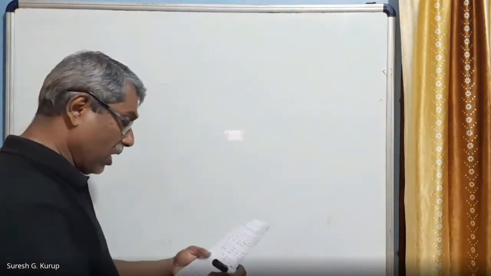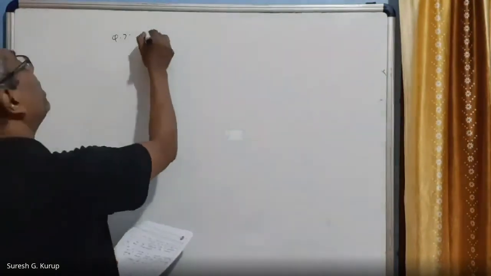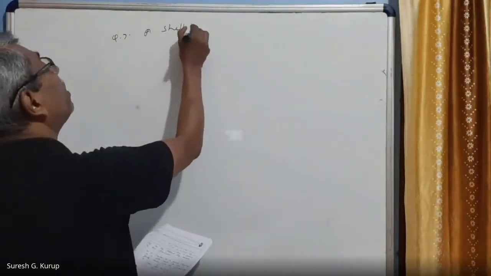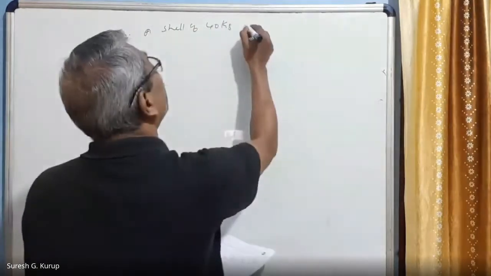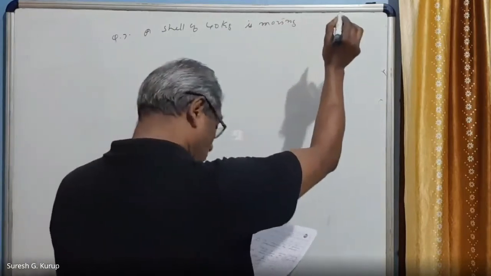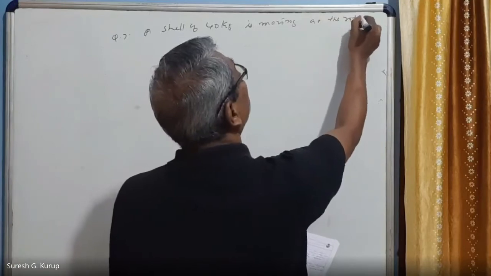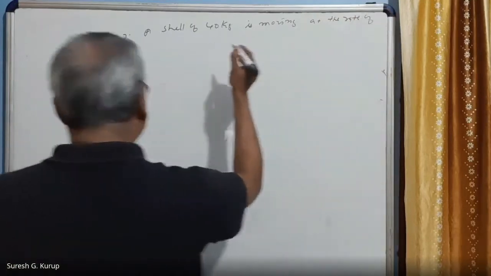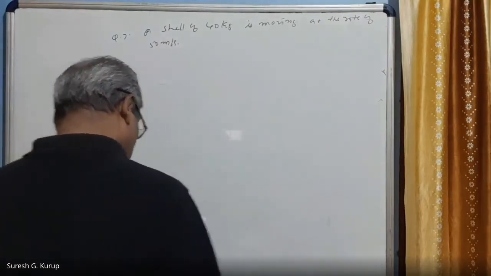This is question 7. A shell of 40 kg is moving at the rate of 150 meters per second.